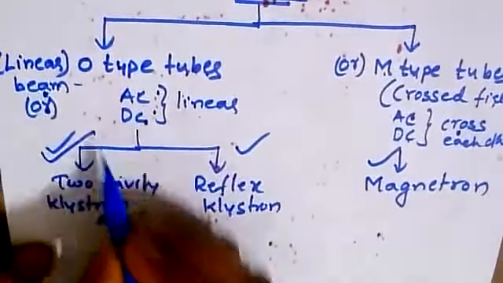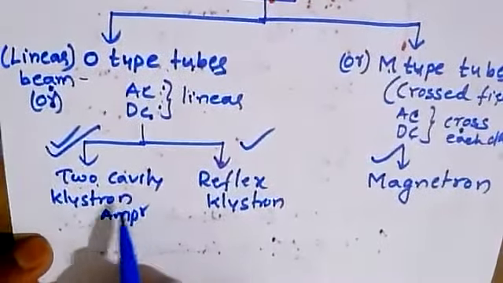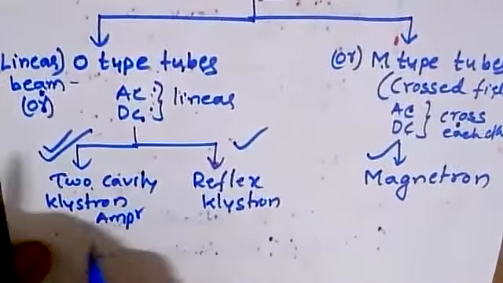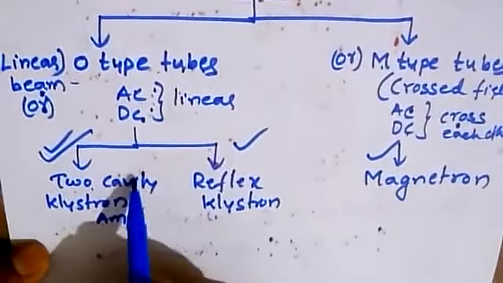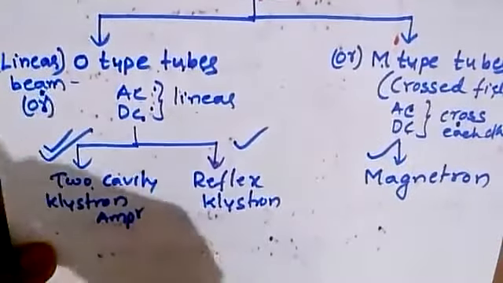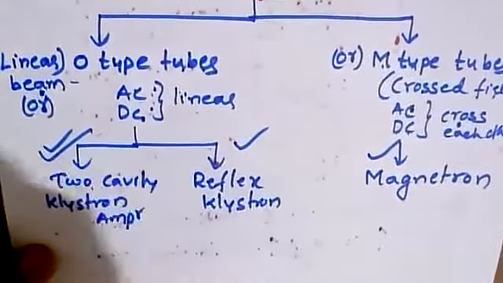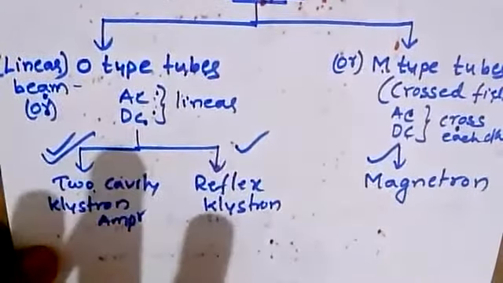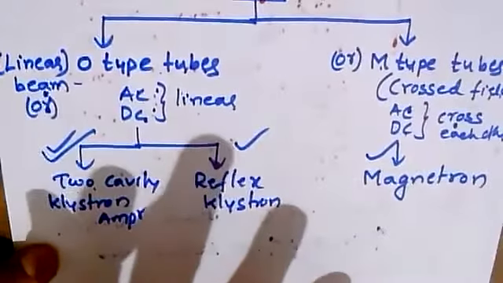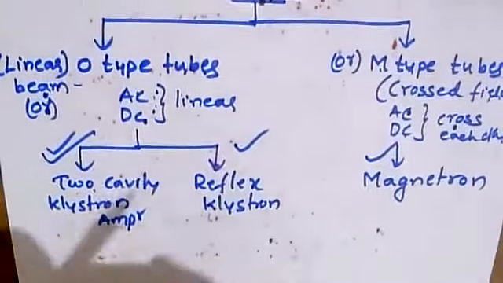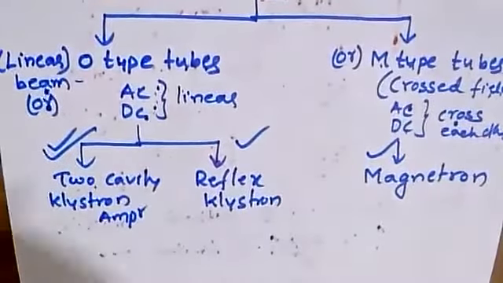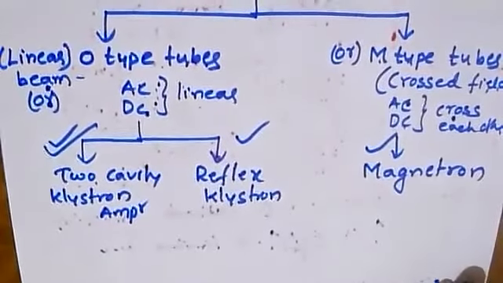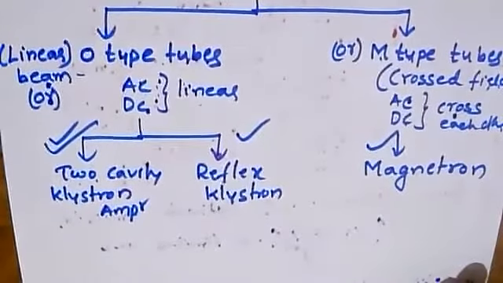Today, I am going to discuss the two cavity klystron amplifier, and almost all 50 is the strength. Please be back, it's very important. I'm going to ask one or two questions, or in a few cases more than two, based upon the topic I am going to discuss now. There should be a difference between the students who attend regularly and those who are irregular. At least 1, 2 or 3 marks should differentiate them, and they have to feel their responsibility.